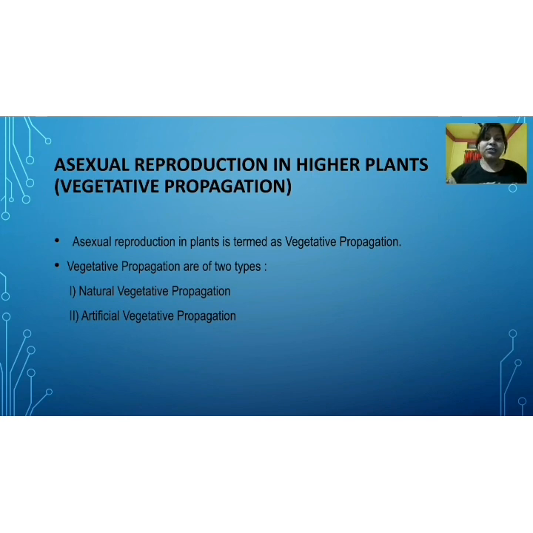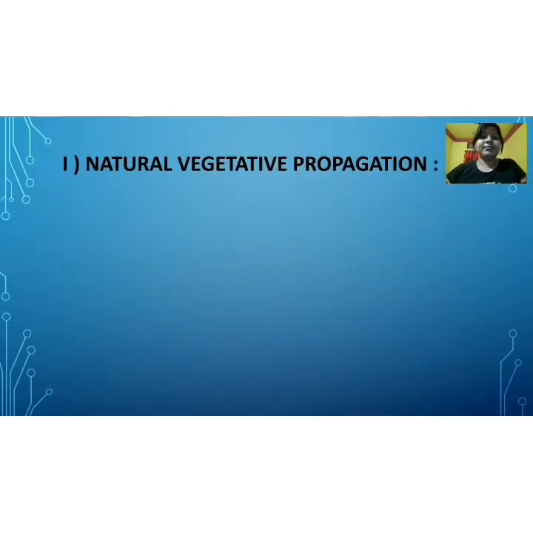I hope that you have understood the meaning of vegetative propagation. In simple terms, vegetative propagation is asexual reproduction in plants. Now let us discuss natural vegetative propagation. Natural vegetative propagation means that in this method some of the vegetative parts of the plant such as root, leaves, stems will take part in the reproduction process.